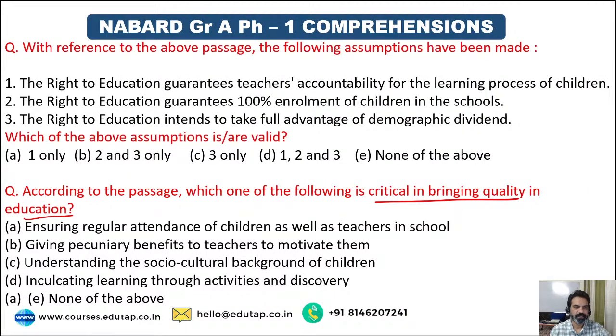All right, guys. Second question. With reference to the above passage, the following assumptions have been made. Now, guys, they have made 3 assumptions. You have to find which of them is valid or not. First is the right to education guarantees teachers' accountability for the learning process of children. Second, the right to education guarantees 100% enrollment of children in the schools. Third, the right to education intends to take full advantage of demographic dividend.